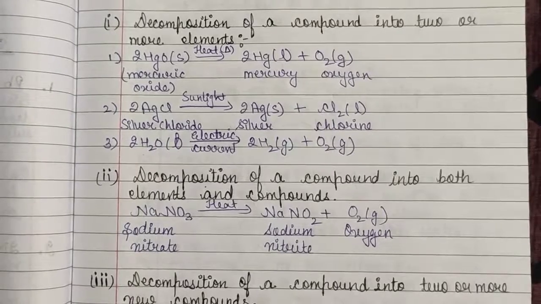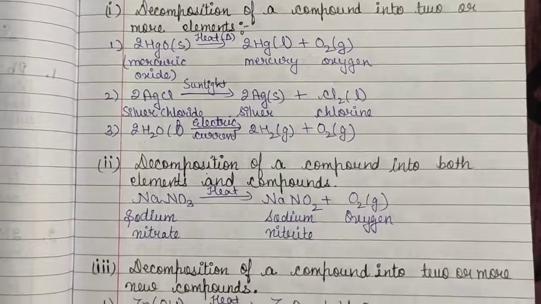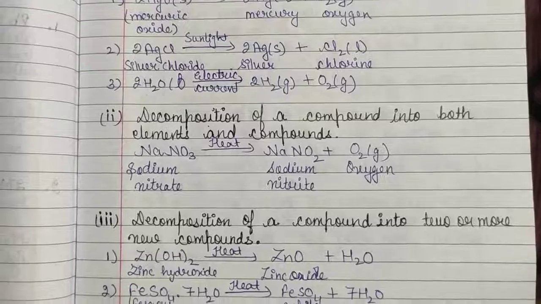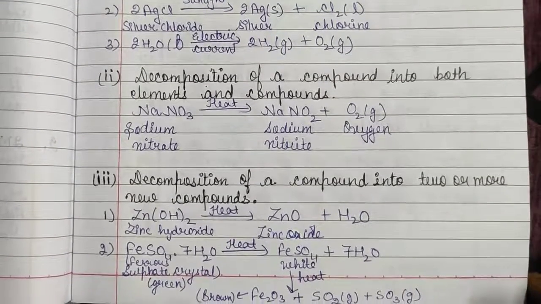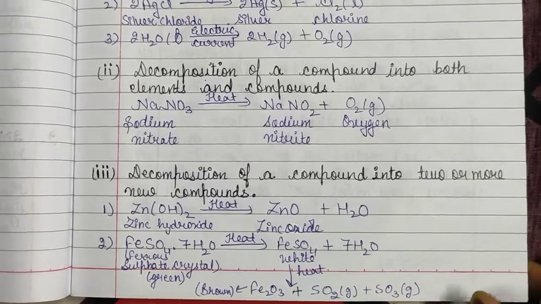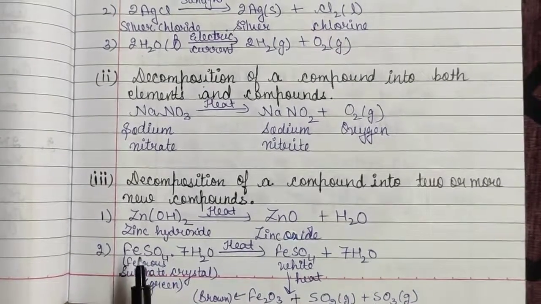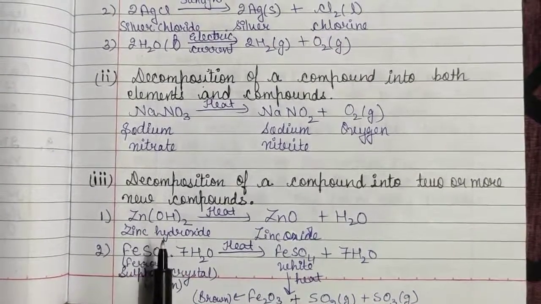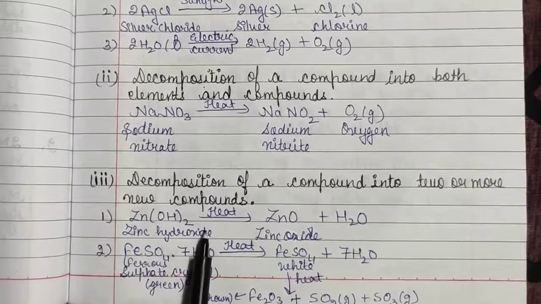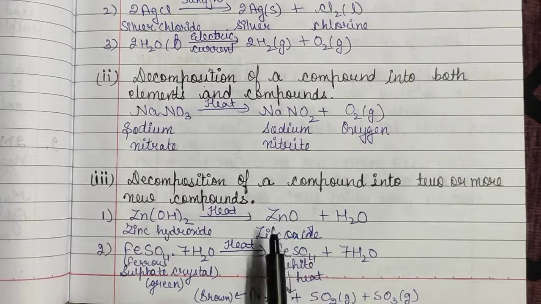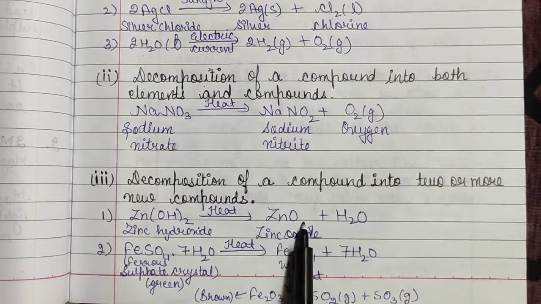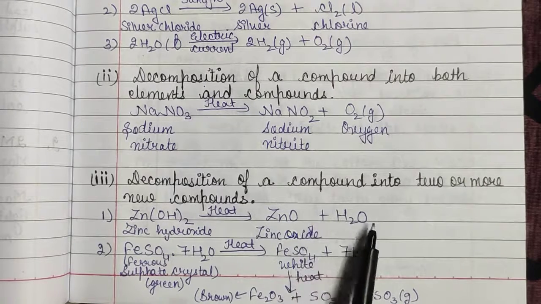Now we will discuss the third part, that is decomposition of a compound into two or more new compounds. So here the example is when you heat the compound zinc hydroxide, it will decompose into zinc oxide and water.